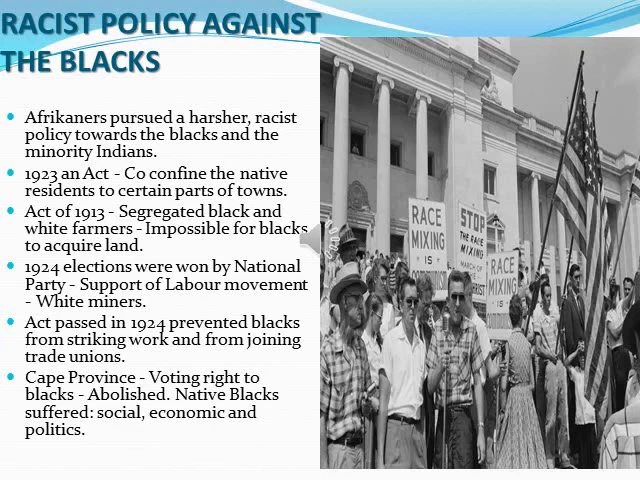An act was passed in the year 1924 which prevented blacks from striking work and from joining the trade unions. Already in 1913, the blacks were prohibited from buying land in many parts of the country. In 1924, the National Party won with the support of white miners, and they passed an act which prevented black workers from striking work and forming trade unions.